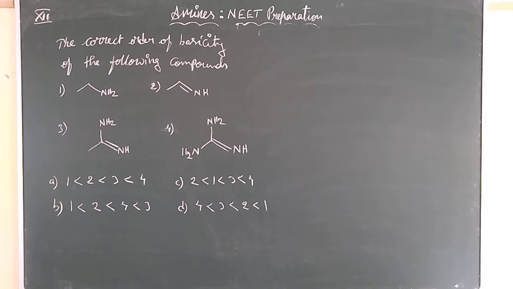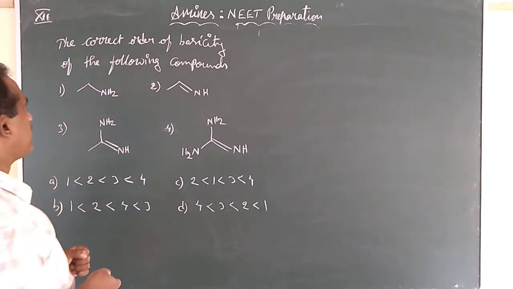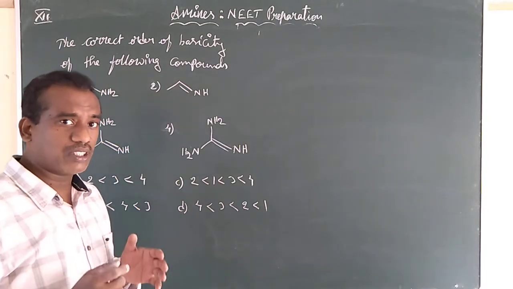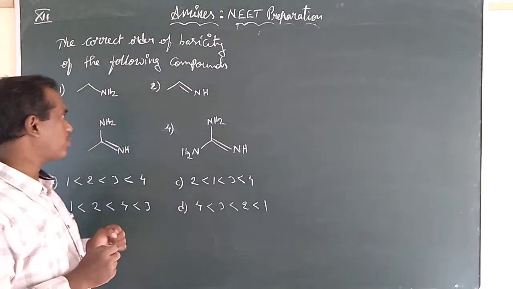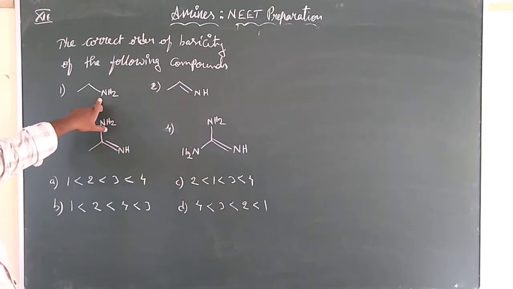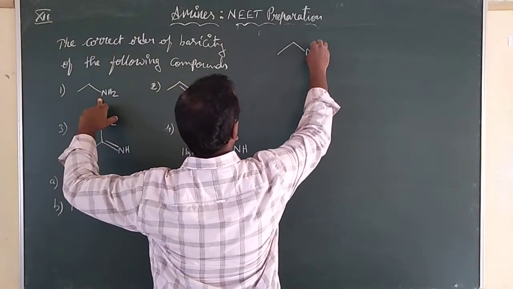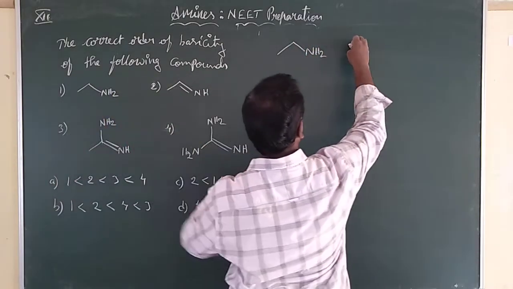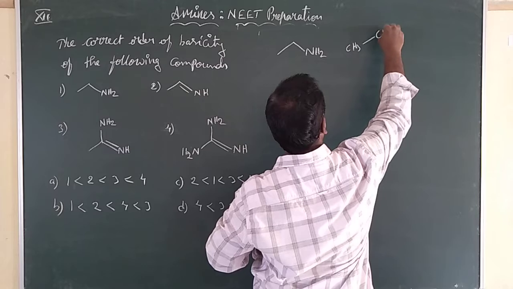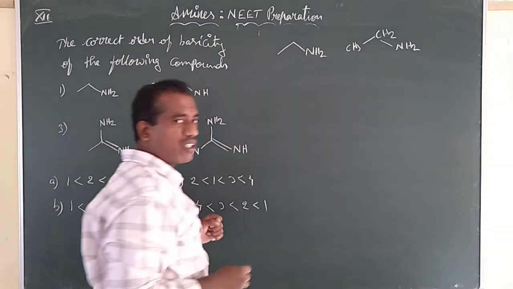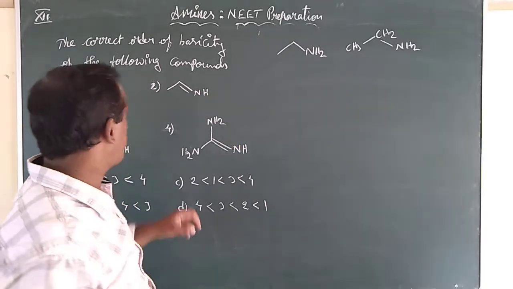See, children, one more question we are having here. The correct order of basicity of the following compounds. Option 1, they had given this method, this is the line representation. Some children are still being confusing, in a state of confusion. There is nothing but ethanamine. What is the name called as that? Ethanamine.